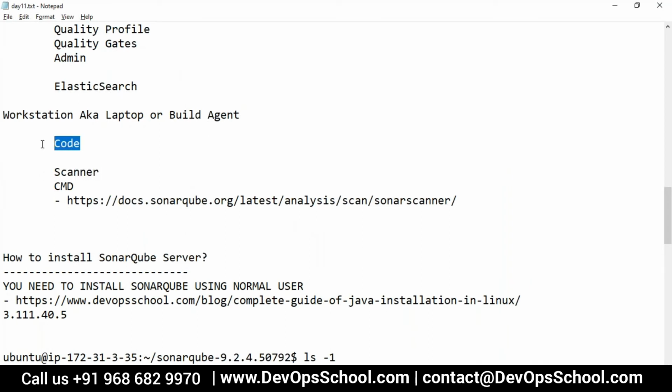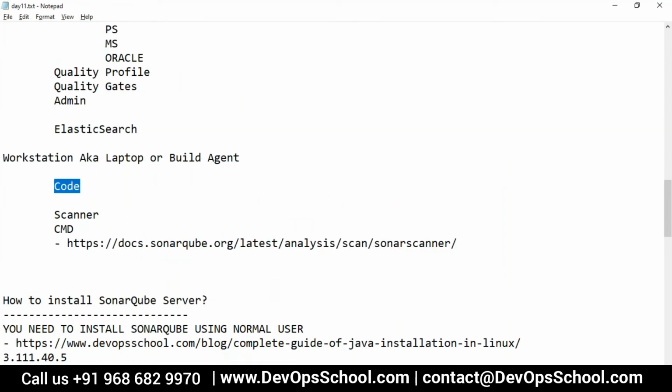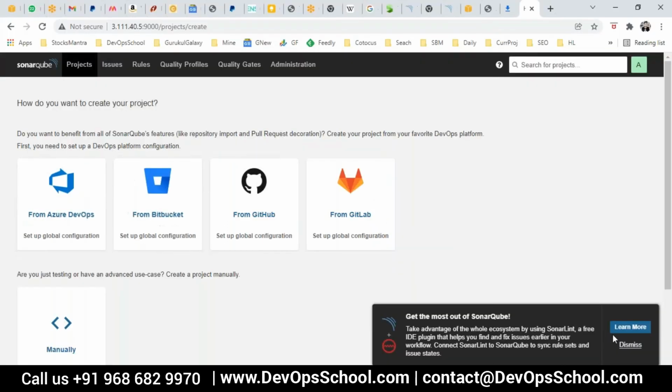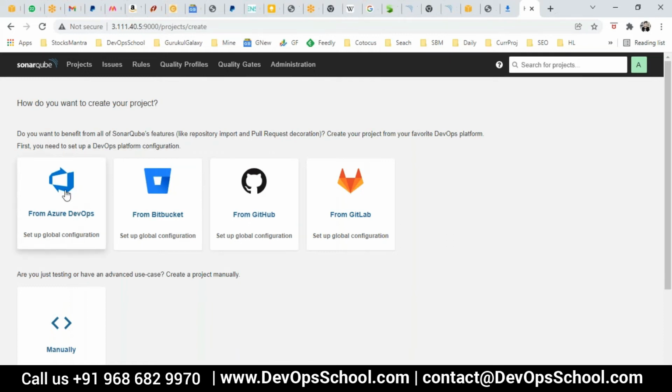And the scanner you run on the code, and reports. Let me remind you the flow. The moment the scanner runs on the code, a report is generated. You know that, correct? So the SonarQube server has an inbuilt scanner also. The moment you say this is the repository, it will run the inbuilt scanner. There's one scanner on the server itself. The scanner will run on the source code and give you the results. But right now I'm not doing it. Why? Because I will do it from my laptop manually. So you'll understand the flow a little bit better.